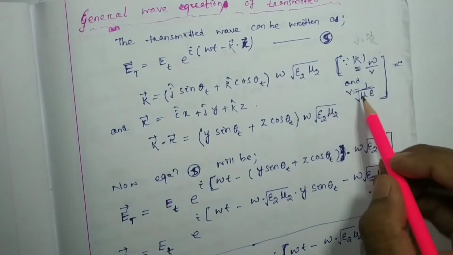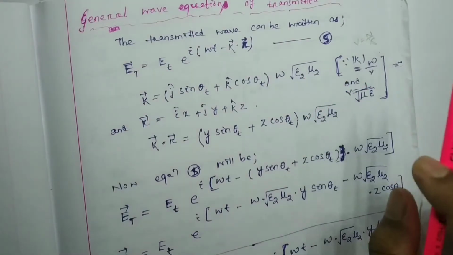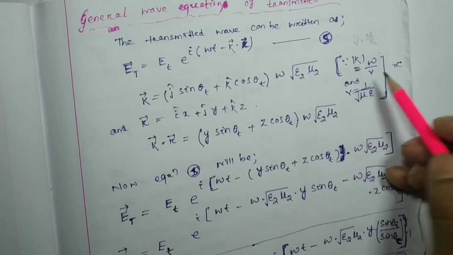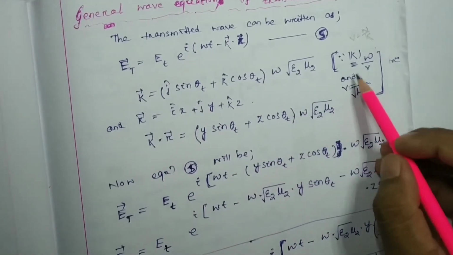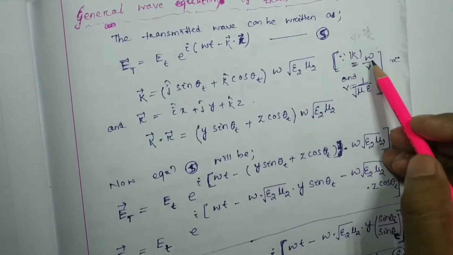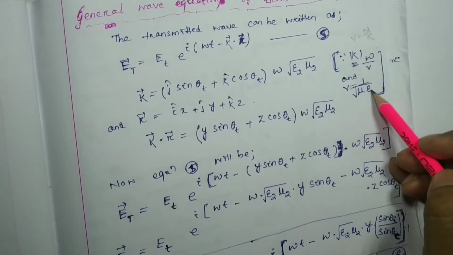See, here I wrote mu epsilon, here I wrote epsilon mu, so don't be confused, because it is in a multiplication format. So the k modulus will be written as omega into root over mu 2 epsilon 2, whatever is written over here.